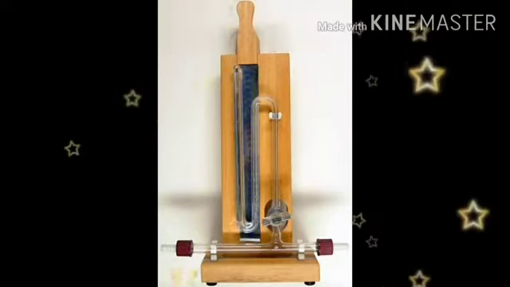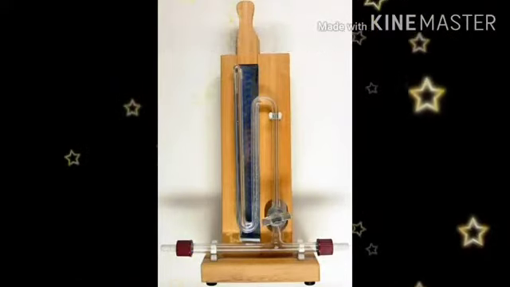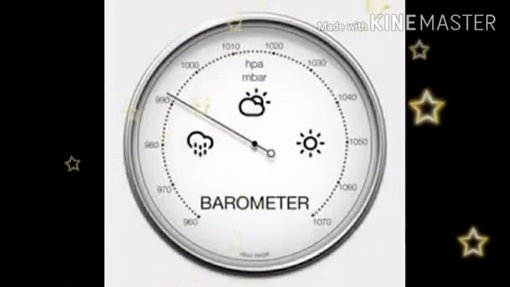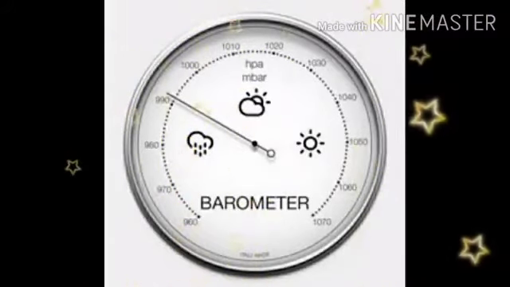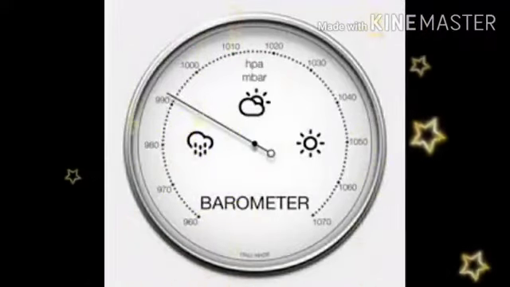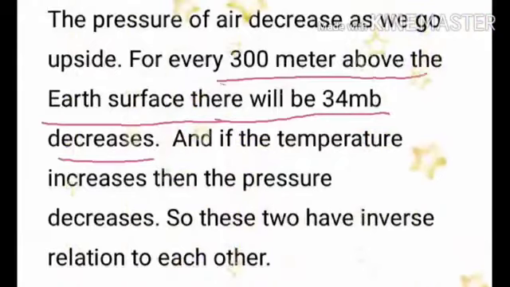See, barometer is the device, millibar is the unit of measurement of atmospheric pressure. This is the device, we call it a barometer. It is the device used to measure atmospheric pressure. And one more device is there, the advanced barometer. Actually both these are barometers. One is traditional, whereas the other one is advanced.